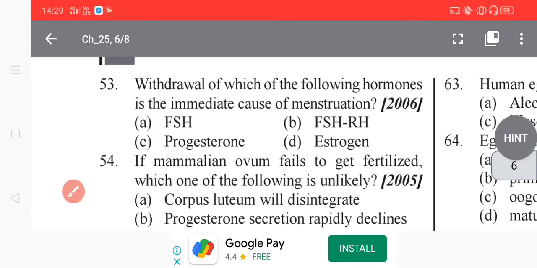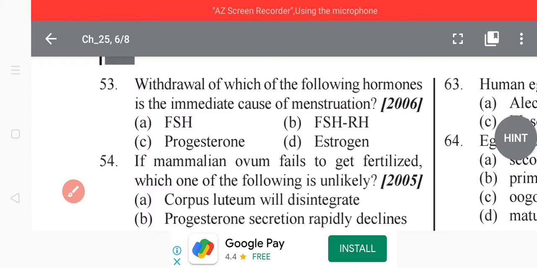Here, it is progesterone. The progesterone hormone, which is secreted by the corpus luteum in the ovaries, is responsible for stopping ovulation. As you know, ovulation is stopped by progesterone during pregnancy, and it fixes the fetus to the uterine wall.